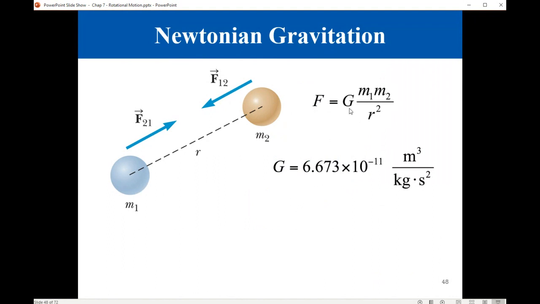If we are using SI units, mass in kilograms and r in meters, then G is 6.673 times 10 to the minus 11. That would be meter cubed divided by kilogram second squared. Correction: this should be meter cubed, not meter squared.